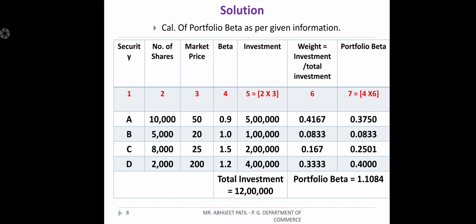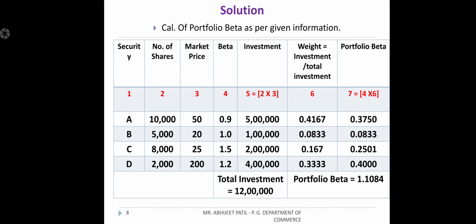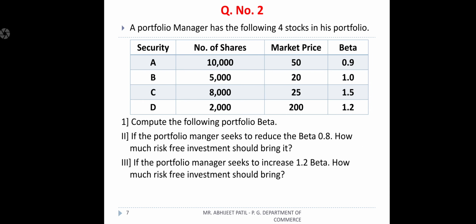Now what do they ask here, question number 2, we should simplify. If the portfolio manager seeks to reduce the beta to 0.8, what is the actual beta? 1.1084 will reduce to 0.8. So in this question they have not asked for your beta, beta is already given.